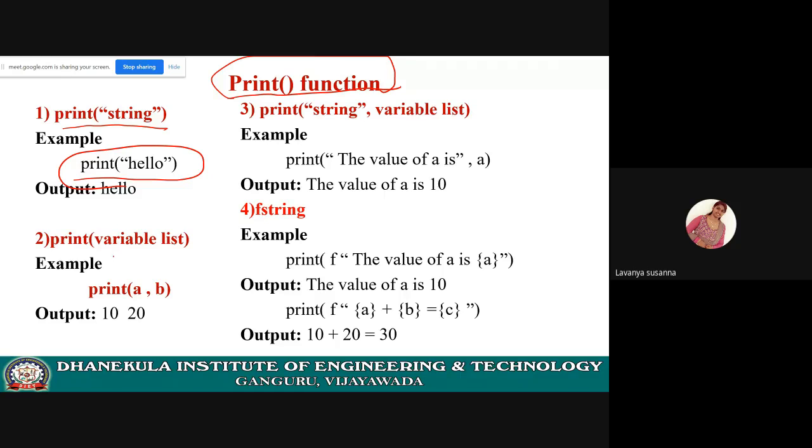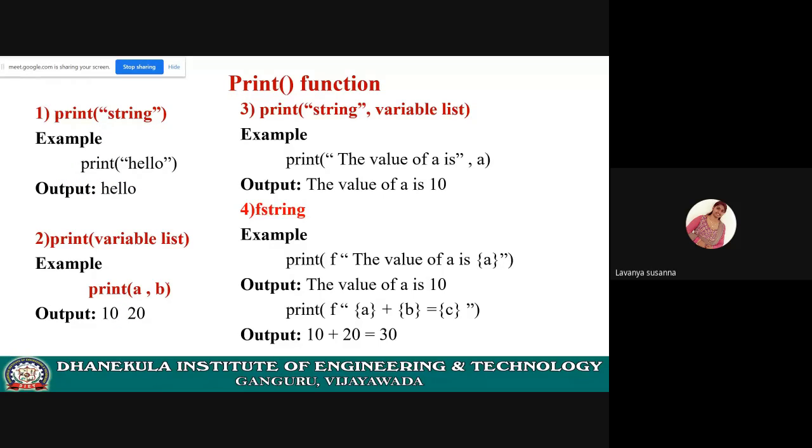Now, if you want to display a variable's value, just use the variable separated by commas. Print A, comma B. Here A value is 10, then space. Here the comma will provide some space. After that space, the B value will be printed. Print A, comma B. Here is the variable list.